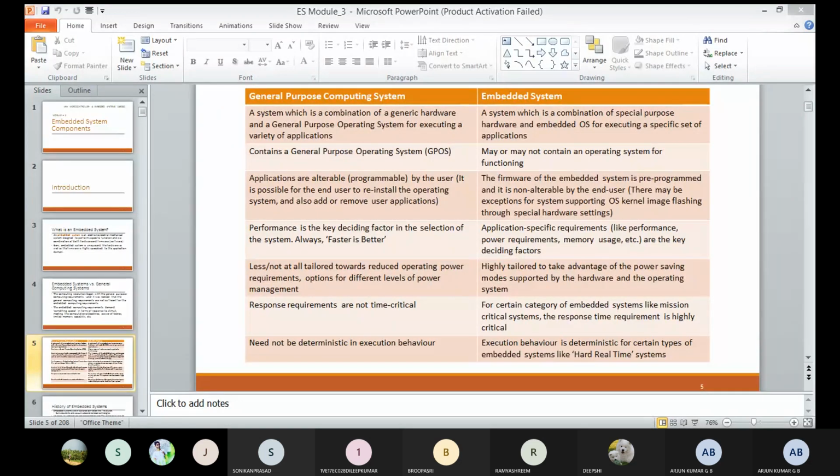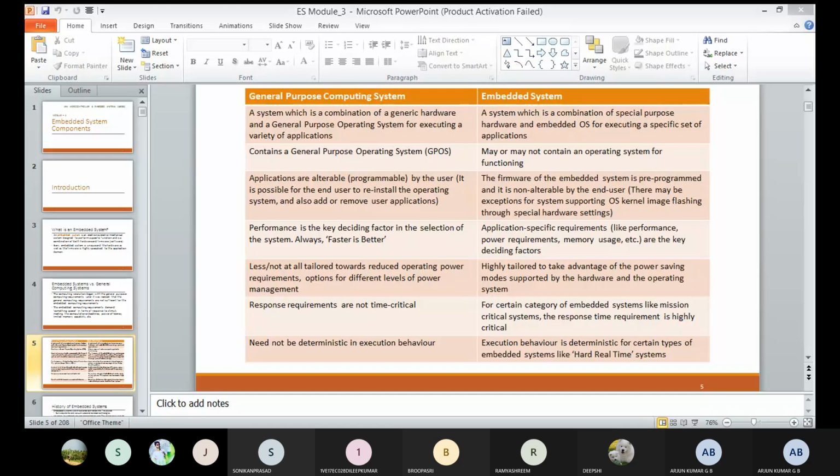Similarly, the embedded system is also a combination of special purpose hardware and an embedded operating system for executing a specific set of applications. It executes only a particular task, a specific task only, or a specific application only, in the embedded system.